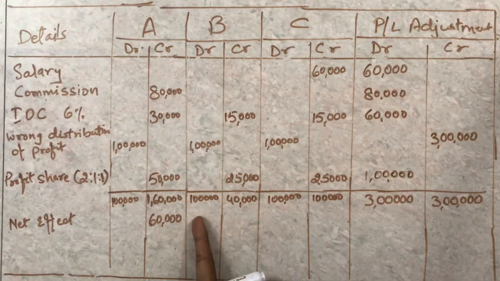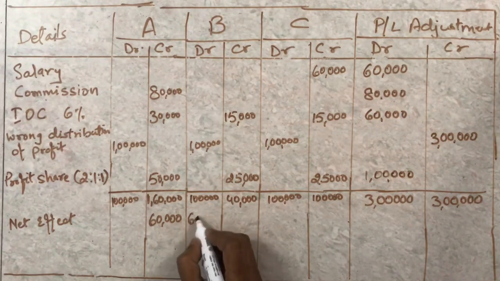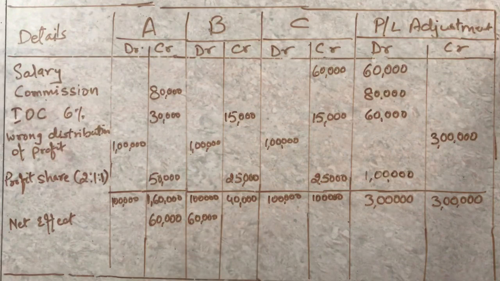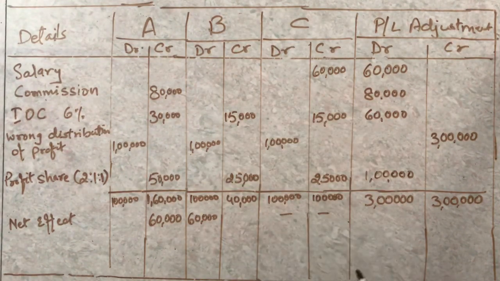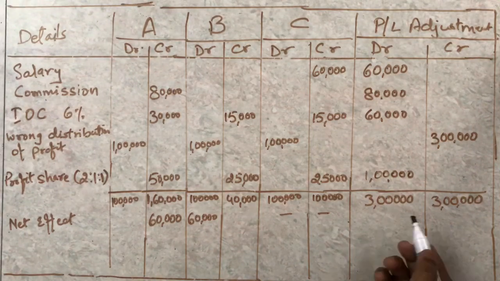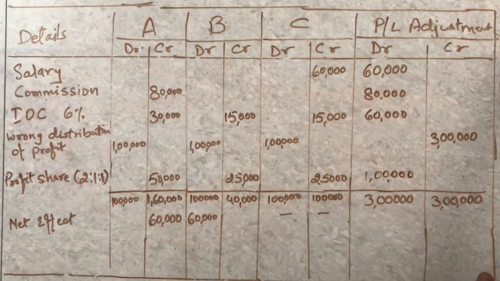For C, both the columns are equal. So there is no difference at all. And here, as I told you, because both the sides are the same, it will be nil. There is no balancing off. This is your net effect. Okay. So we are done with the table.